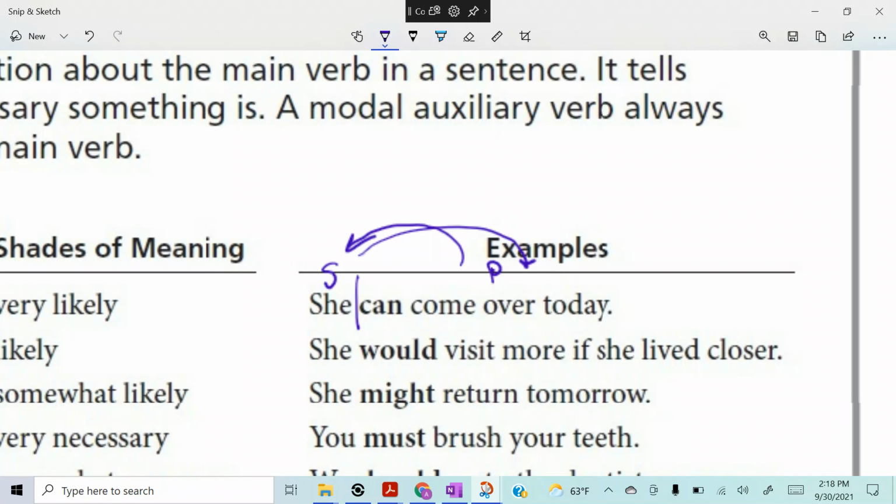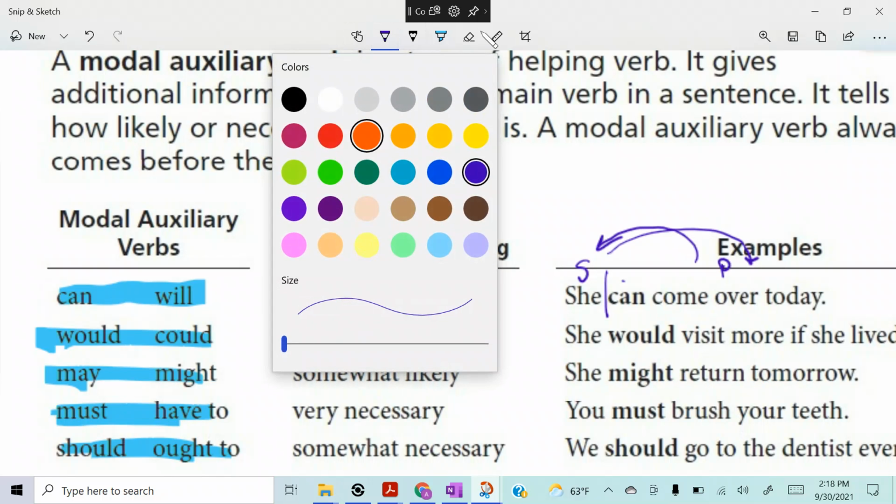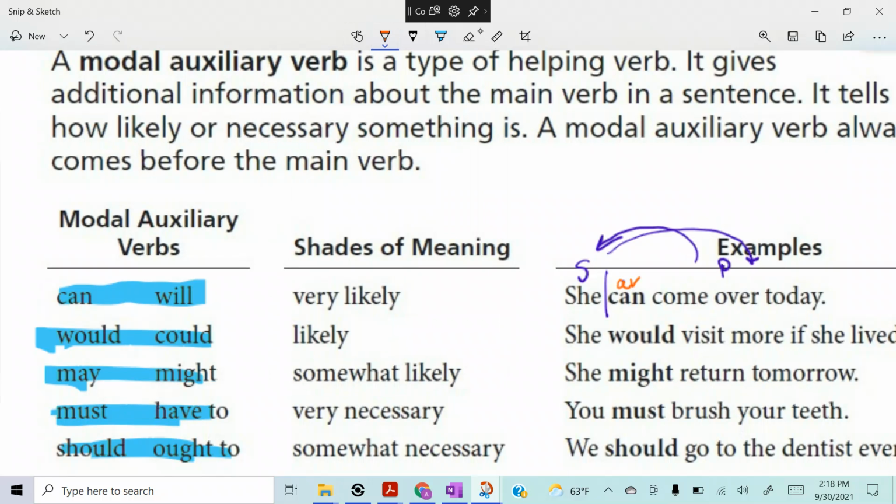Now, she can come over today. Where is the auxiliary verb? Can, right? That's the auxiliary verb, Bo. Take a look before you skip out. Can is the auxiliary verb. It's helping the actual verb, which is actually what? What's the verb there? Elijah? Yeah. Come is the verb. She can come over today.